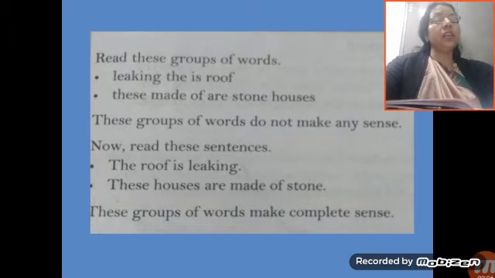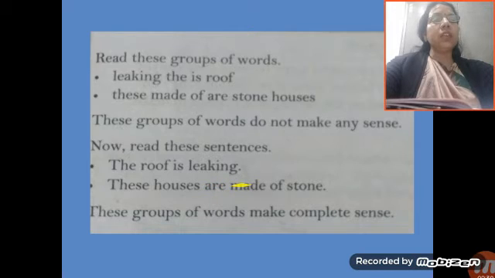Now read these sentences which are given below. "The roof is leaking." Here we find that T is a capital letter, so our sentence begins with a capital letter, and it ends with a full stop. And the words also have sense.